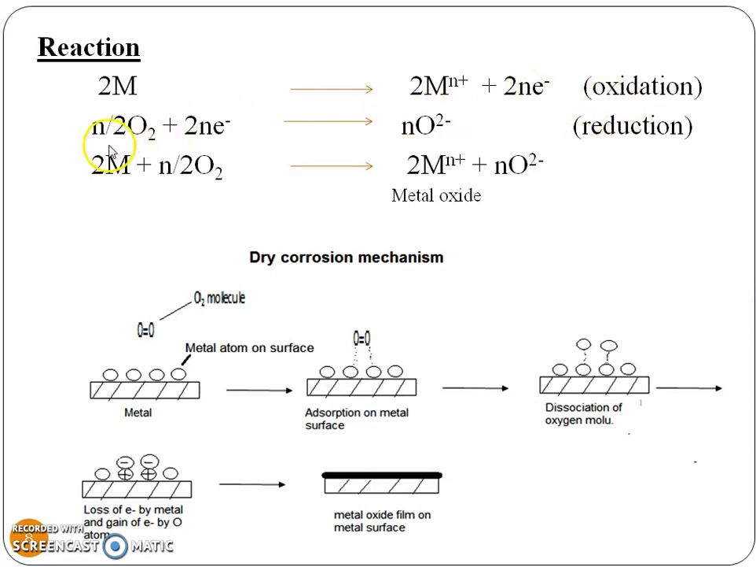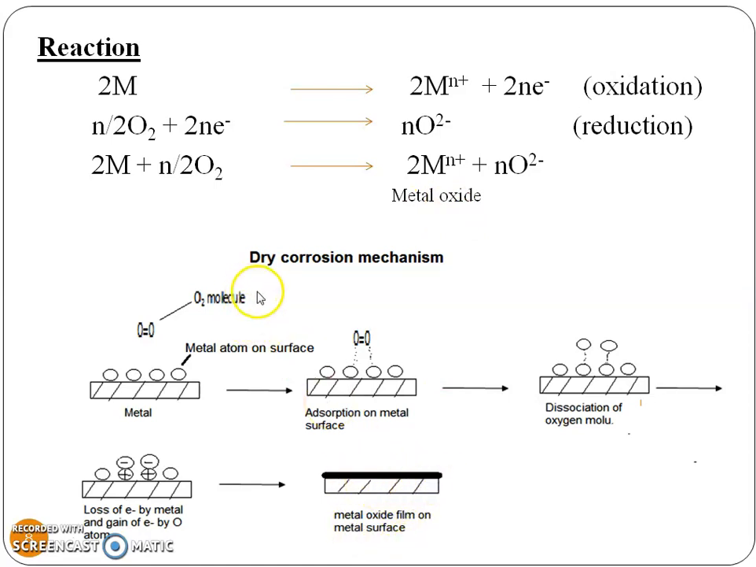In the second reaction, oxygen molecules take those electrons and form oxide ions. That reaction is known as the reduction reaction, and this is the third overall reaction. In this overall reaction, metal atoms and oxygen molecules combine to form metal oxide, and this metal oxide film deposits on the surface of the metal.